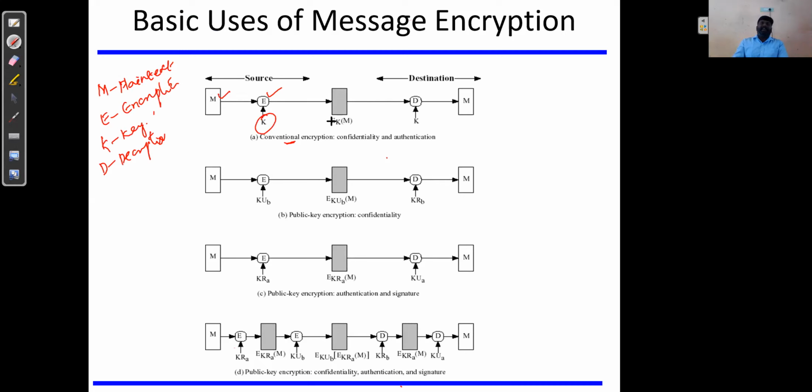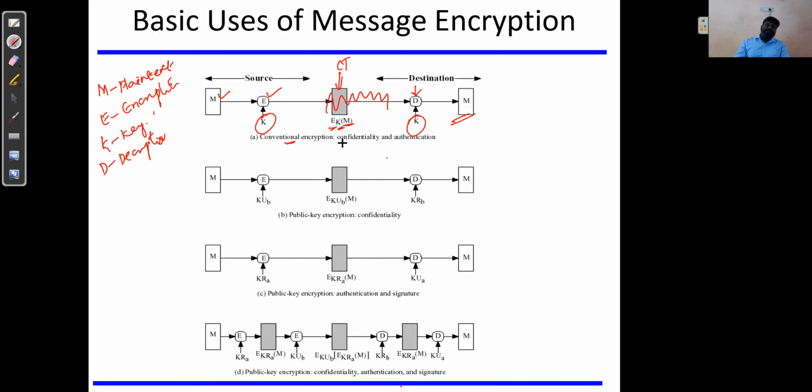The first is a secret key encryption technique. The actual message is encrypted using key K, and this is the ciphertext, which is M encrypted using K. This ciphertext is going to be transmitted. The receiver will receive the message and do the decryption using the shared secret key, and he can attain the actual information.